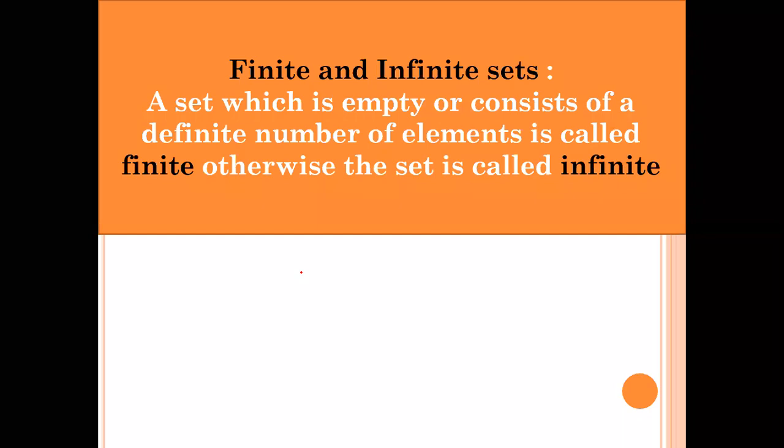So finite set means a set which is either empty, okay? A set which is empty, or it contains a finite number of elements. Finite number of elements means you can count those elements and say there are this many. You can say this has 10 elements, okay? The number you can predict. Then such kinds of sets are called finite sets.